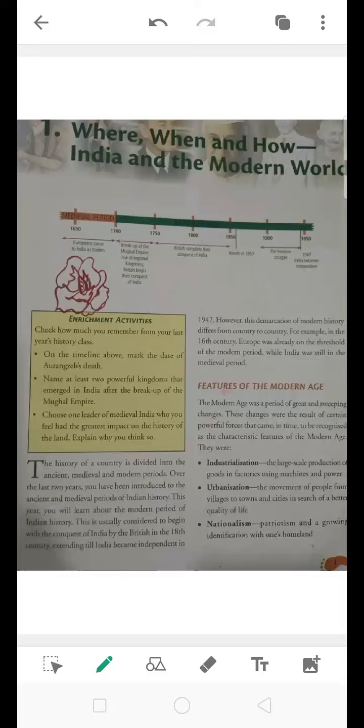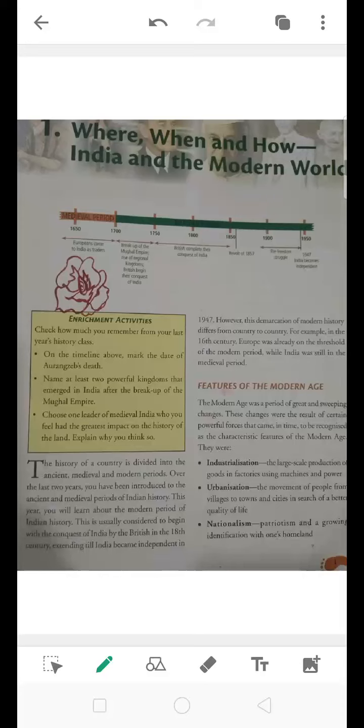Today we will be starting with History chapter number 1, Where, When and How, India and the Modern World. Earlier in 7th standard you have studied about the medieval period, and in the 6th standard you have studied about the ancient period. Now this modern world talks about the British history, where Britishers came into India and what struggle we Indians had to do in front of them so that we could get independent in 1947.